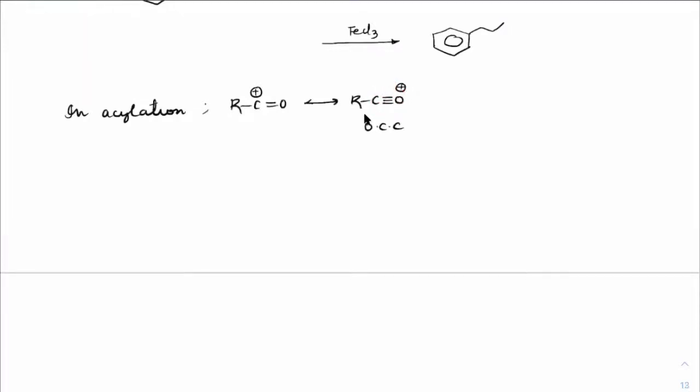So in certain cases, decarbonylation, not carboxylation, decarbonylation is possible.